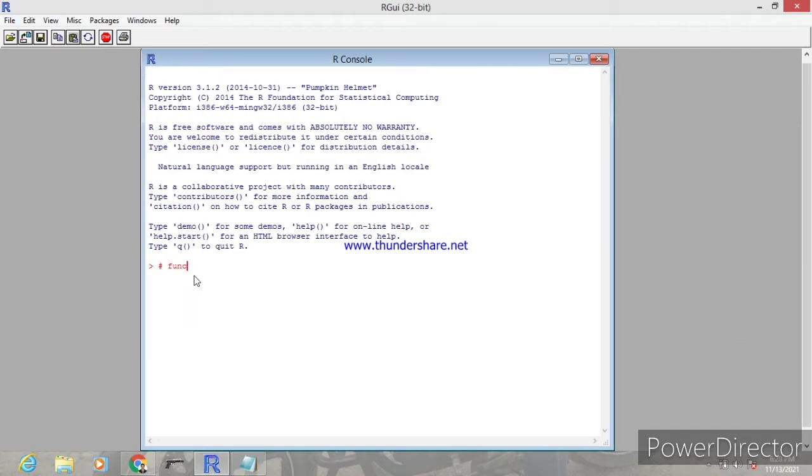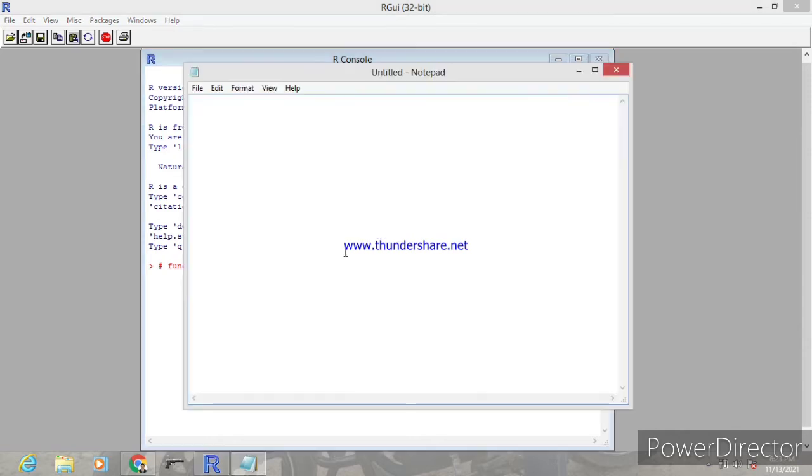Next we can discuss functions in R language. We are going to create or define a function. We use the keyword function.